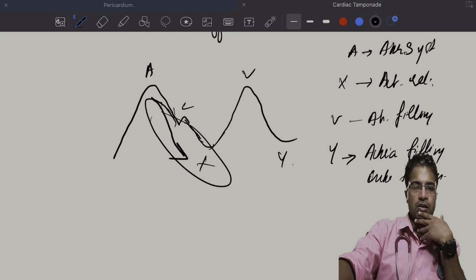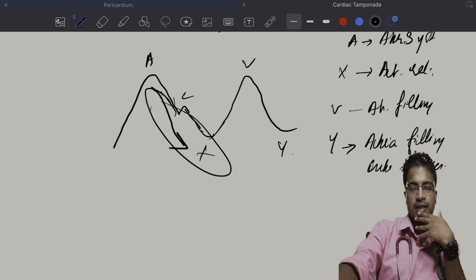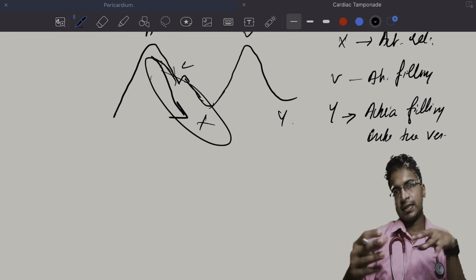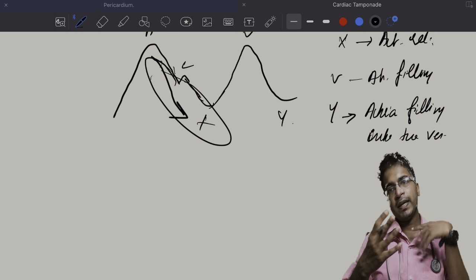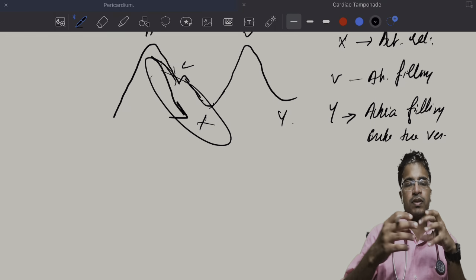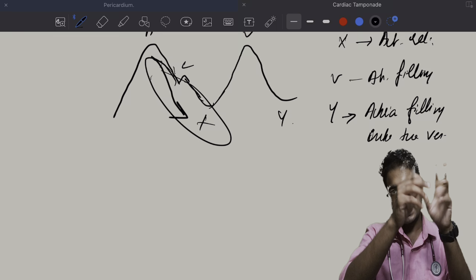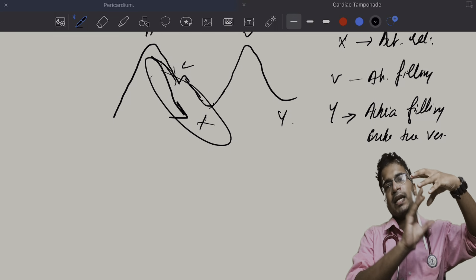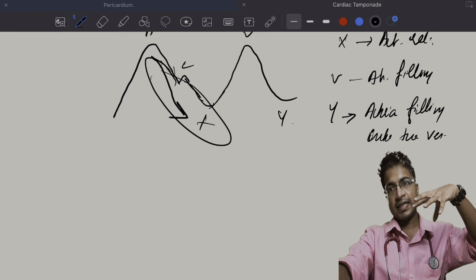So okay. This is atrial systole followed by X descent due to atrial relaxation. This is atrial systole followed by atrial relaxation. Atrial systole, then atrial relaxation. Relaxation of the atria will reduce the pressure inside the atrium, and that is manifested as the X descent.